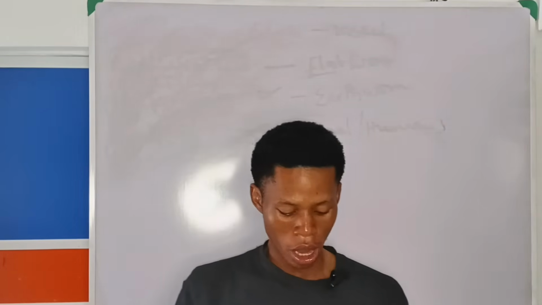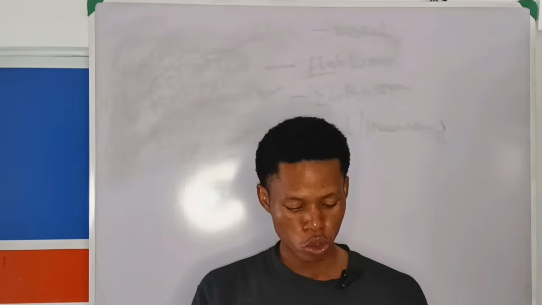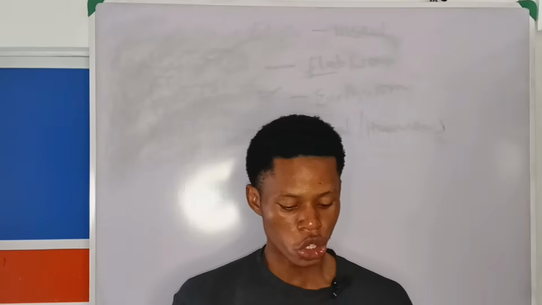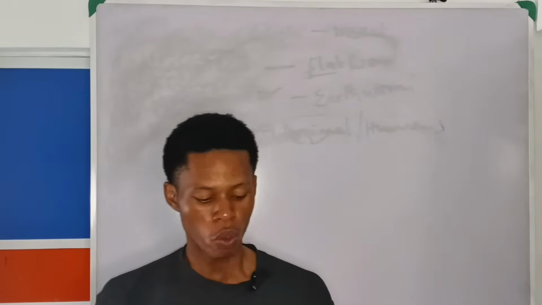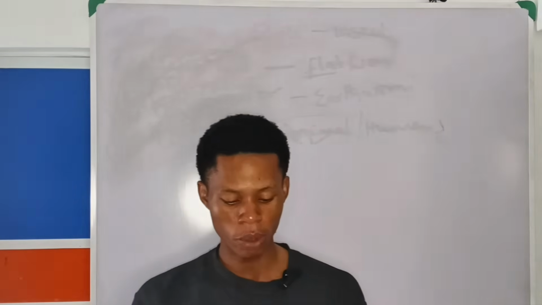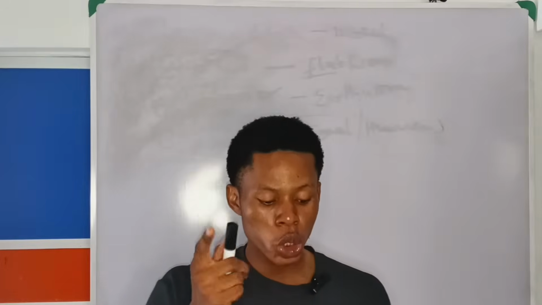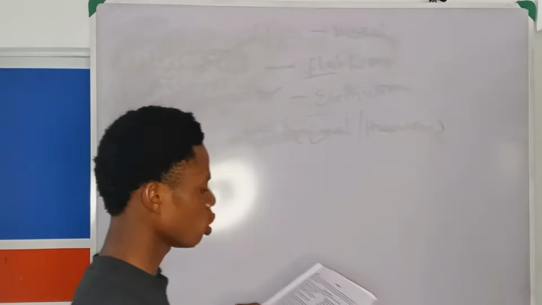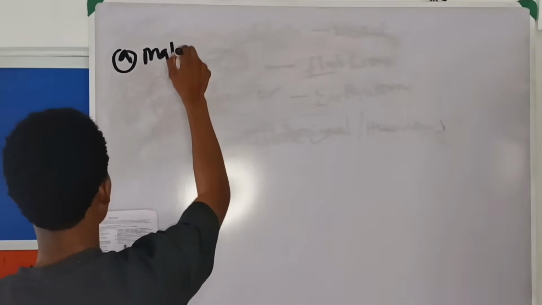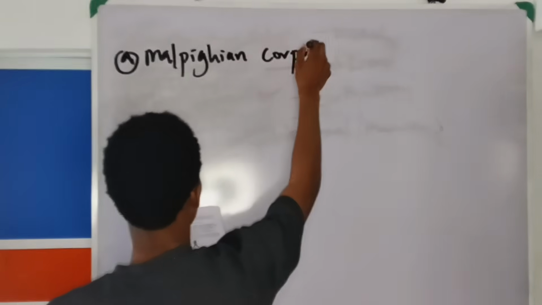All right. Now, the next question. Which one of the following parts of the mammalian body is most closely associated with the production of urine? A says malpighian corpuscle.